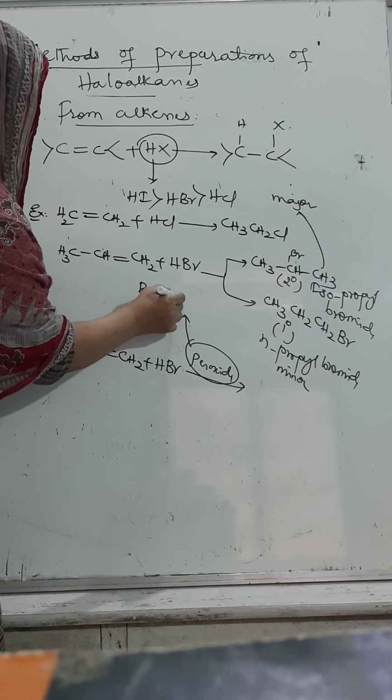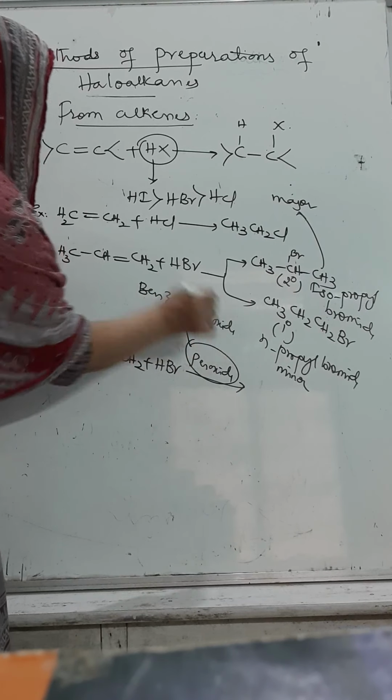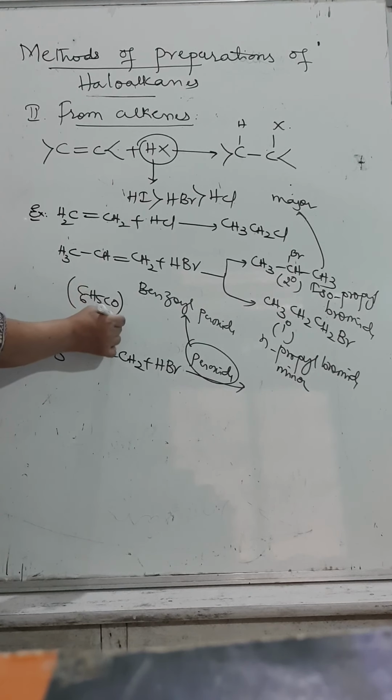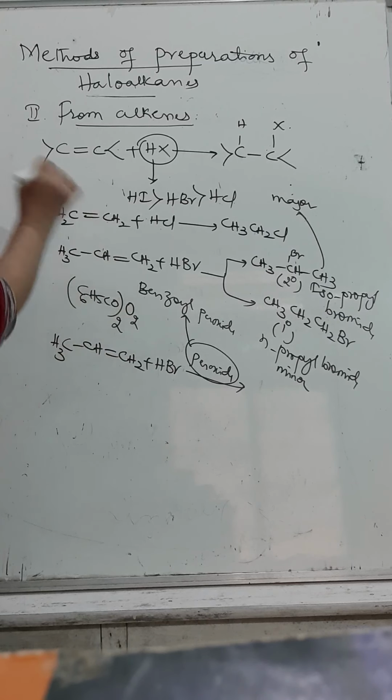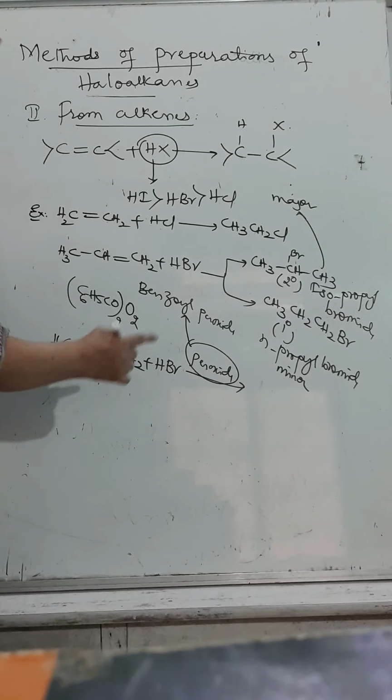Benzoyl peroxide. What is the molecular formula for benzoyl peroxide? (C6H5CO) taken twice, O2. What happens with this? They will follow the anti-Markovnikov rule.